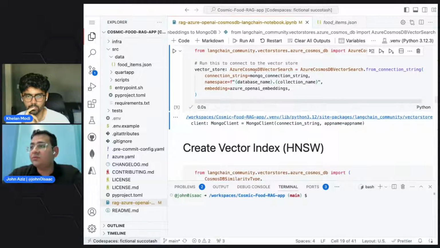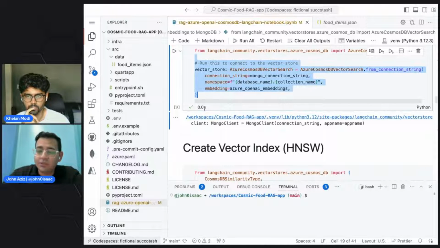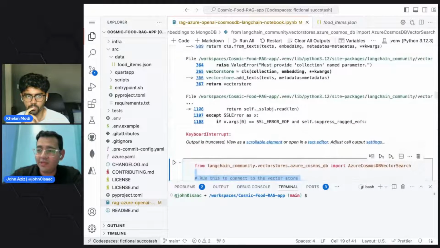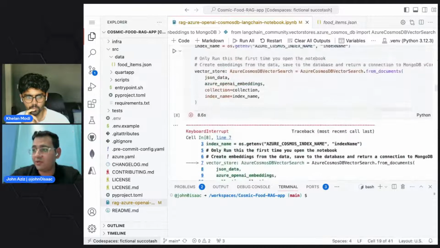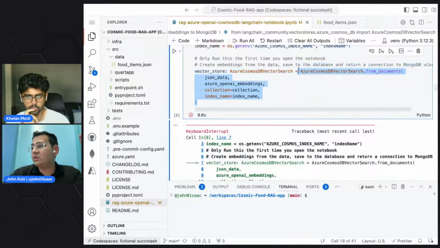Now, this one is just so I can have a client to communicate with Mongo. LangChain has two different classes. One is called Azure Cosmos DB vector search, from documents. This one is the connector for Azure Cosmos DB for MongoDB databases.